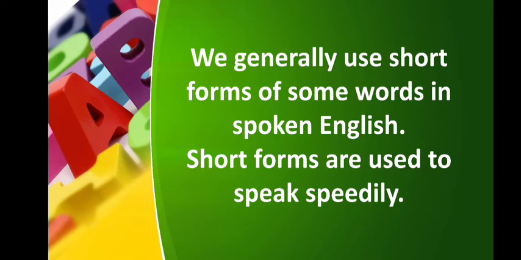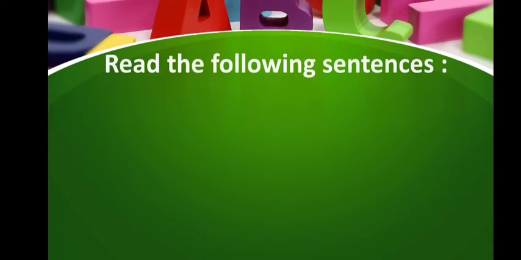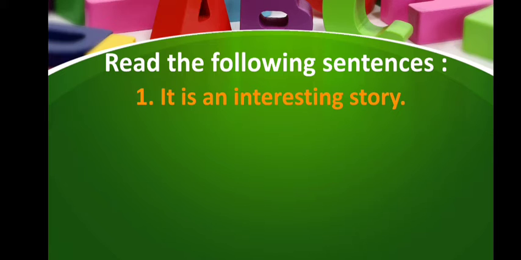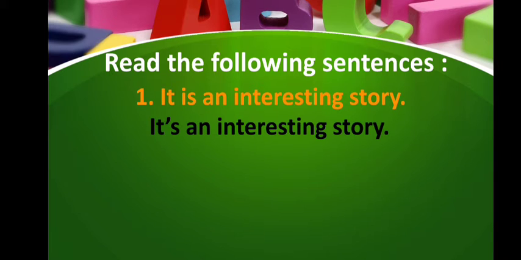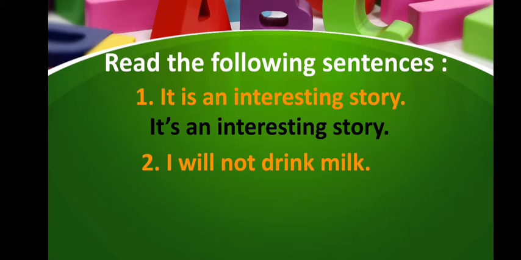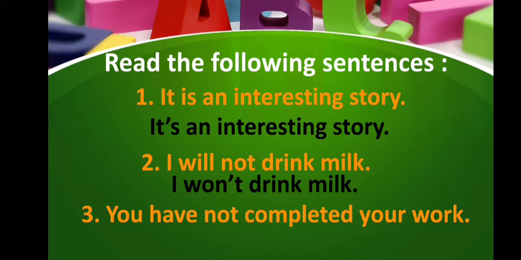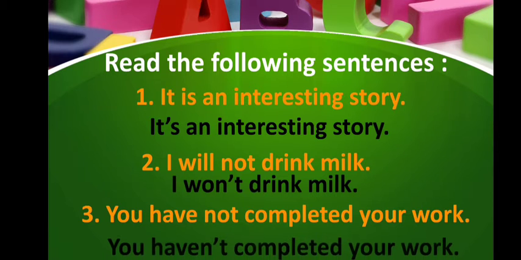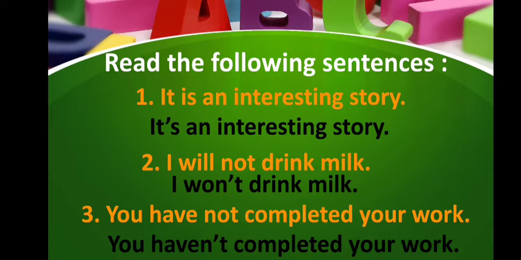So now you can read some sentences. It is an interesting story. Here you can see every word is in its particular way. Now I will use the short form of it is, and the sentence is it's an interesting story. As you can see, the sentence is now short. Similarly, the next sentence, I will not drink milk. I won't drink milk. The next one is, you have not completed your work. Now, after using the short form, you haven't completed your work. As you can see the differences.